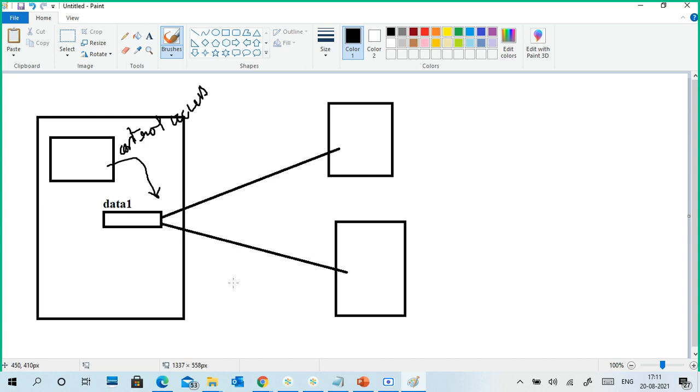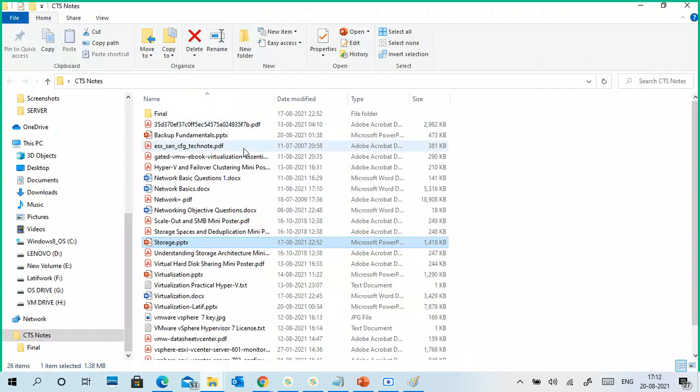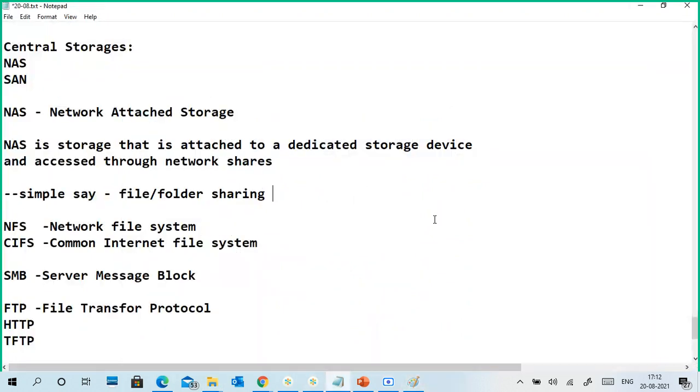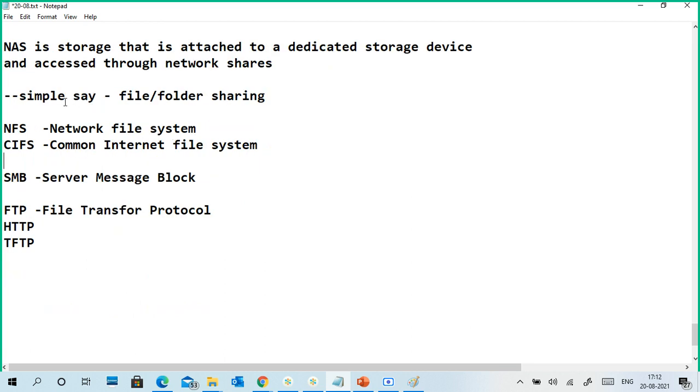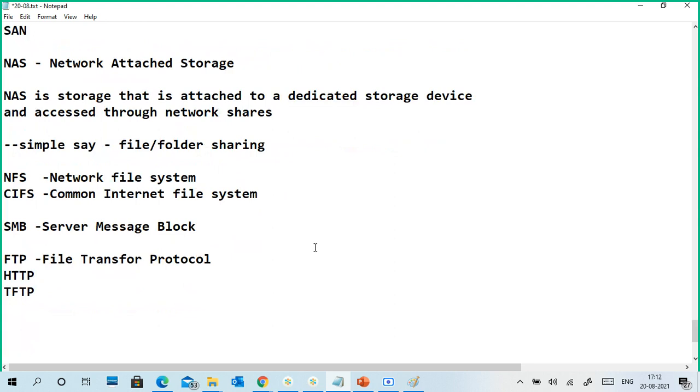Guys, this is the folder. What do you store in a folder? Files and folders only. It is like a shared folder, a file-based storing system. If, for example, I have data I want to store in a remote, different location, then we can use NAS for that.